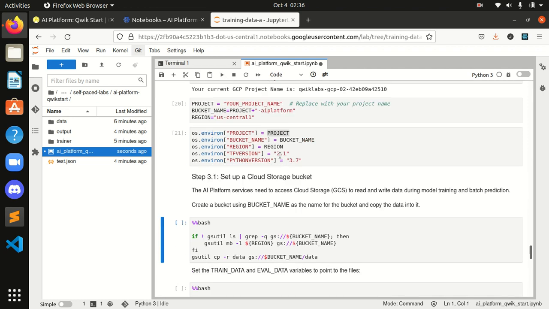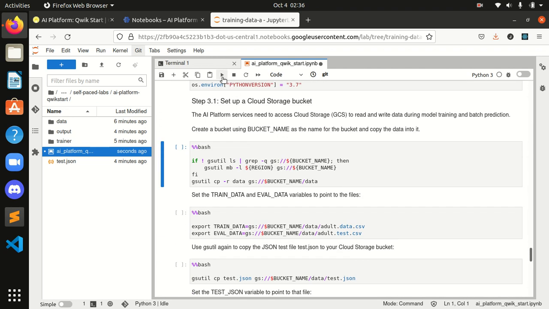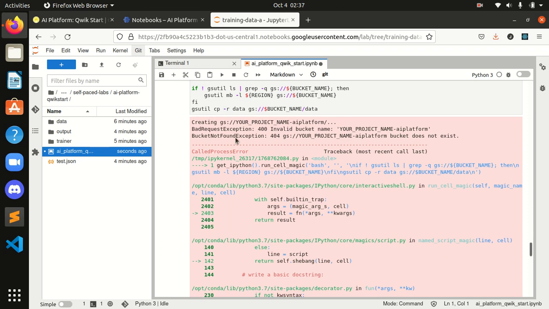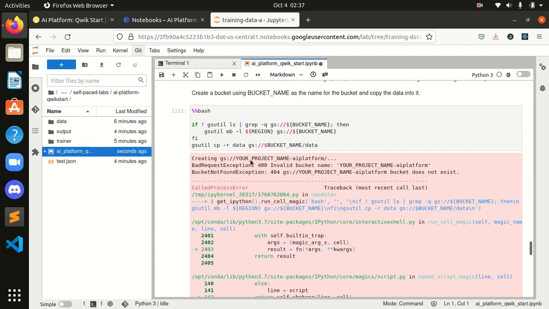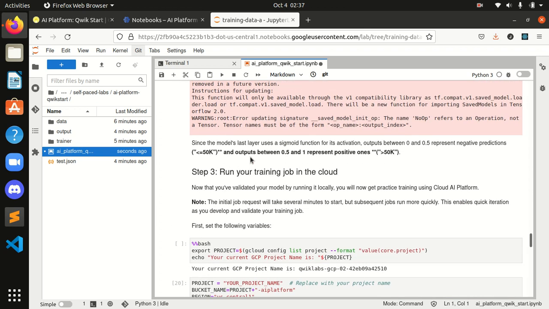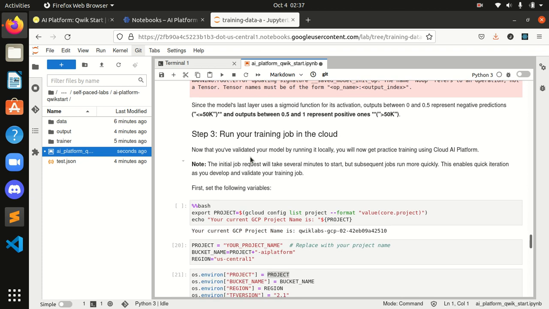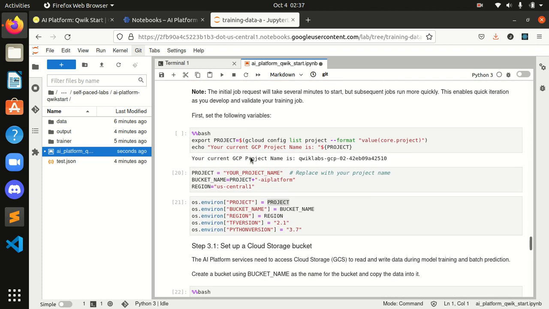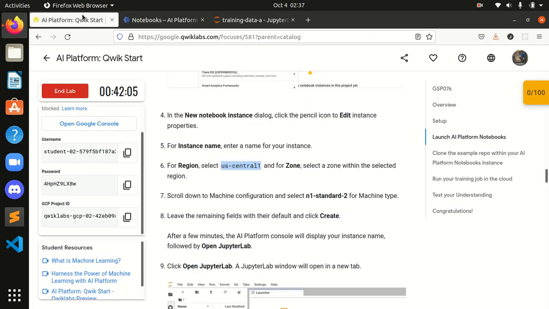So simply run this for these steps. Something is missing. Your project name, replace with your project name. What's my project name over here?